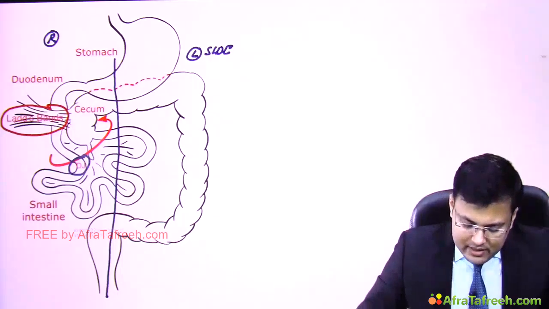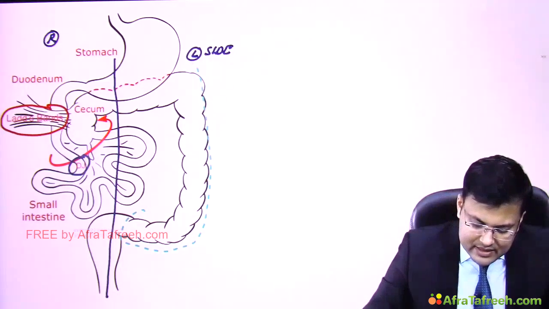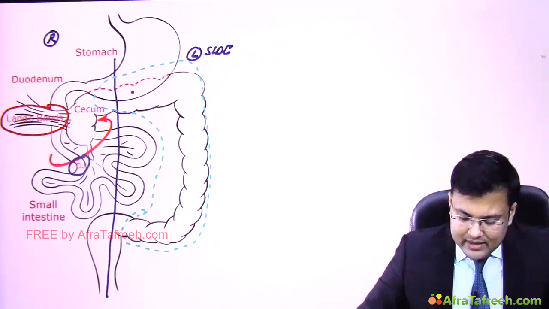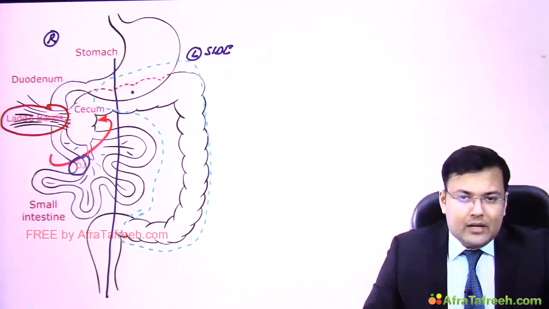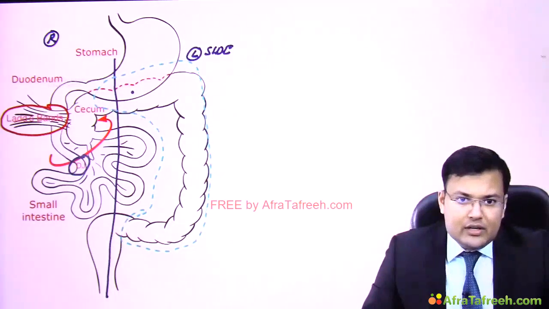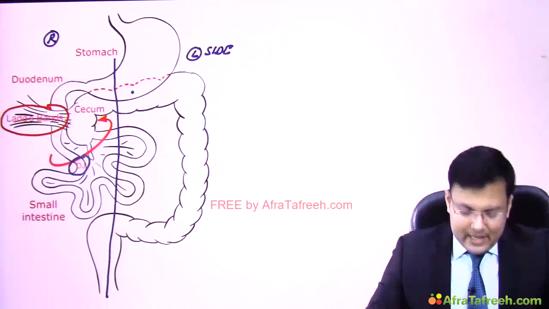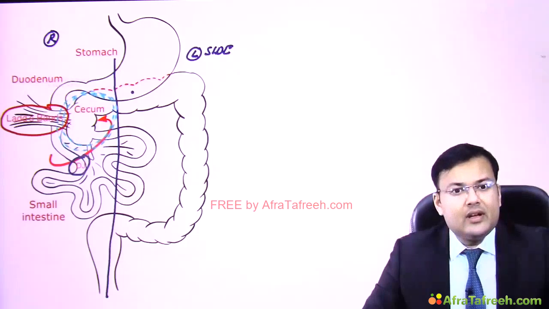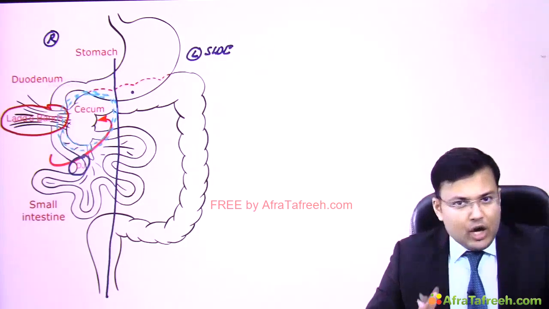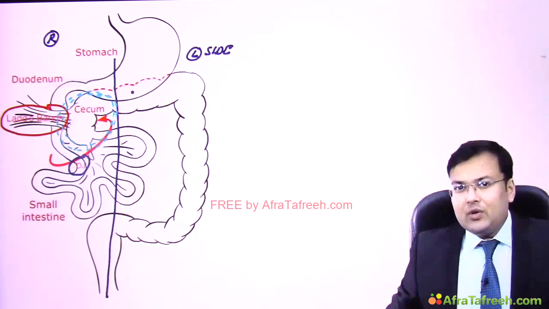Now see, the major part of large intestine is located on which side? Right side or left side? So major part of large intestine is located on left side. And you can see the position of cecum is abnormal. Normal location of cecum is right lower quadrant.